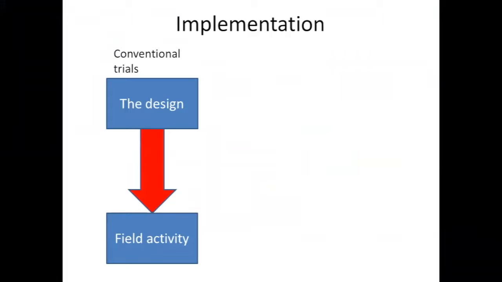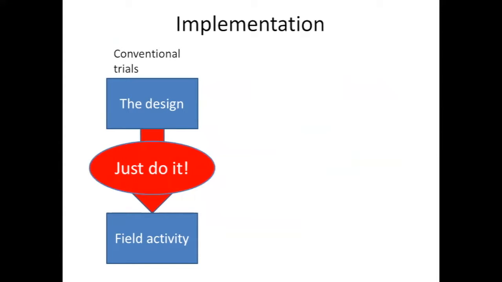So what I wanted to talk about today is indeed moving from planning to implementation. And it seems to me that for conventional trials, that's quite easy. We think through the design, and when we've got the design, we can just go and start the field activity. If you like, the method is you just do it. You know what to do. There's a plan, and it says measure out plots like this, and plant the seeds like that, and then start recording the data. You just get on and do it.